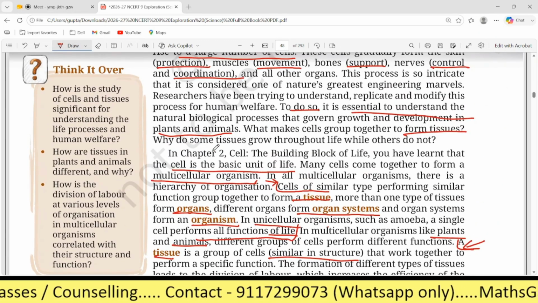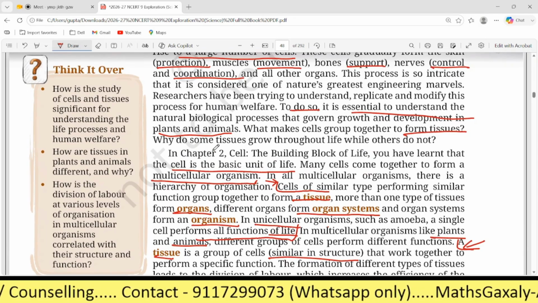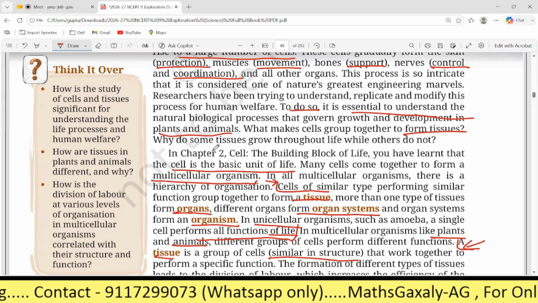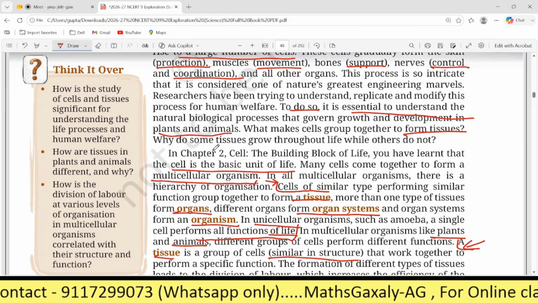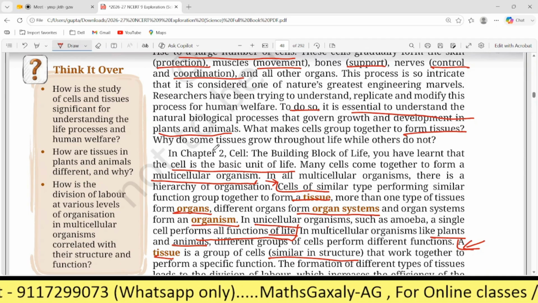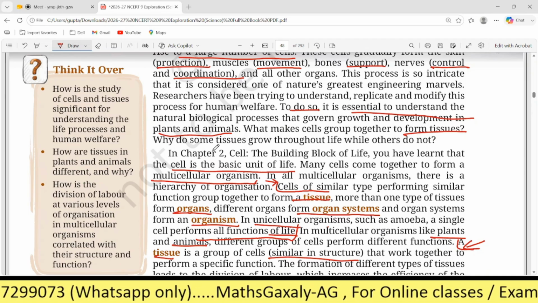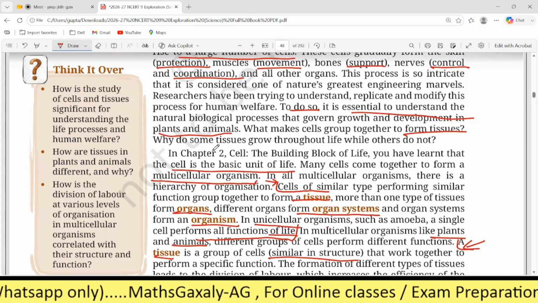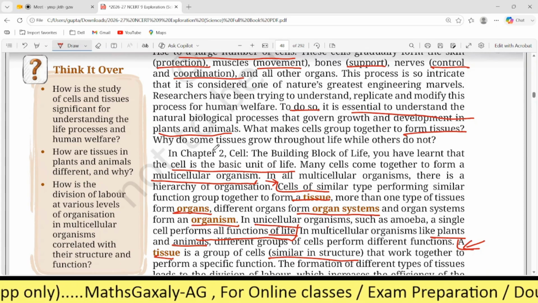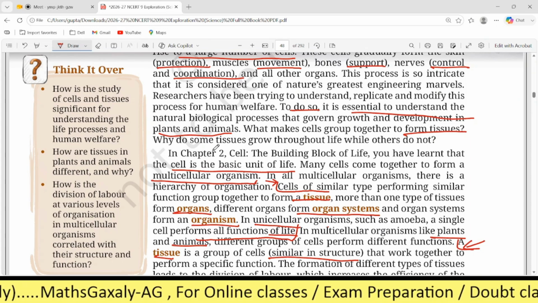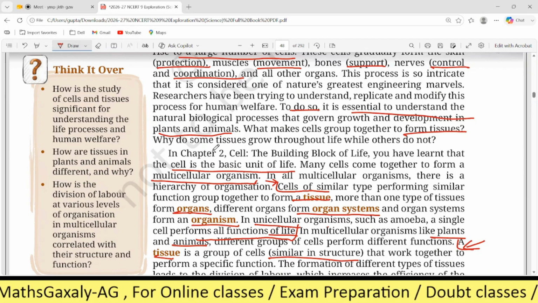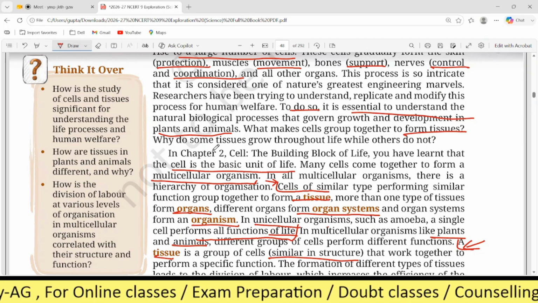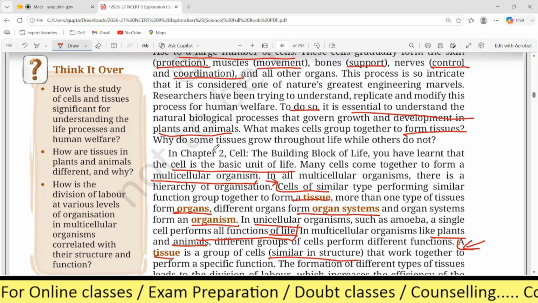How is the study of cells and tissues significant for understanding the life processes and human welfare? Any idea? If we understand how cells and tissues work, we can understand how our body works. And if we understand how our body works, we can understand how to maintain it. In the future, if we understand the life processes, we can learn how to treat certain diseases. For example, we still don't know how to treat cancer.